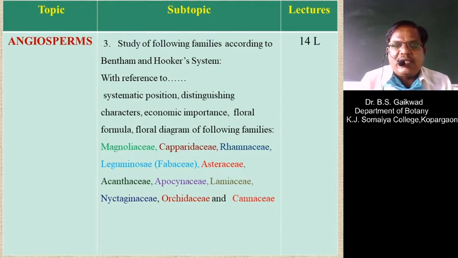All these characters are considered in the floral formula. Then one more thing: how many petals are there, how many sepals are there? That is, firstly, how many sepals are there. These sepals are polysepalous or gamosepalous. Petals are polypetalous or gamopetalous. These all may be discussed in this syllabus.